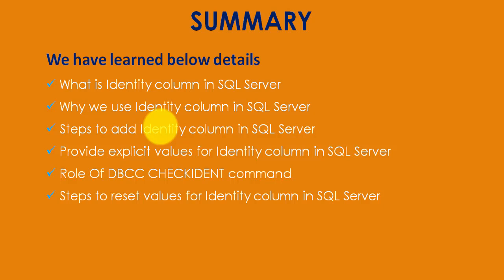If you want SQL Server to generate the value for the identity column, you set IDENTITY_INSERT to OFF. Then the use of the DBCC CHECKIDENT command, what the role of DBCC CHECKIDENT is, to reset the values of identity column in SQL Server, and steps to reset values of identity column in SQL Server in two ways, using the DBCC CHECKIDENT command, and second is using the truncate command. In these two ways, you can reset the values of identity column in SQL Server.